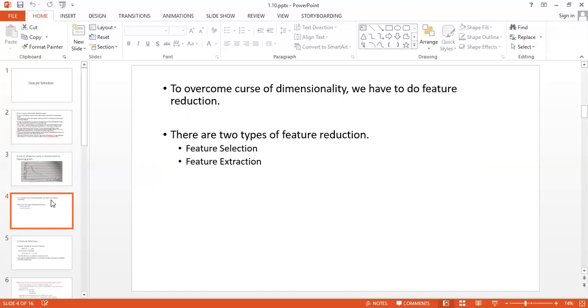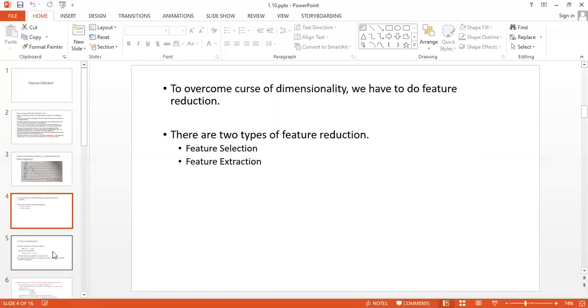So to reduce the features, we have two types. First one is feature selection and second one is feature extraction. When we have a number of features, we have to select some features from them. And second, we have to extract some features, or remove features which are irrelevant and redundant. So these are the two techniques by which we can do feature reduction.